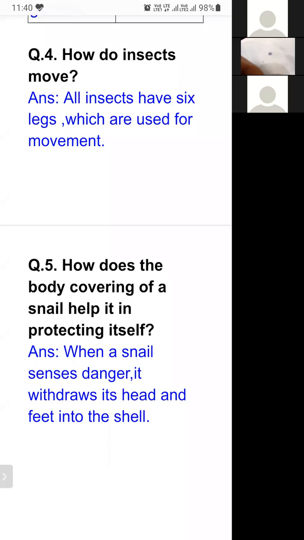When a snail senses any danger, it withdraws its head and feet into the shell. The shell is the outer hard covering of the snail. When it feels any danger, it pushes its head and feet backward into this shell. In this manner, the snail protects itself.